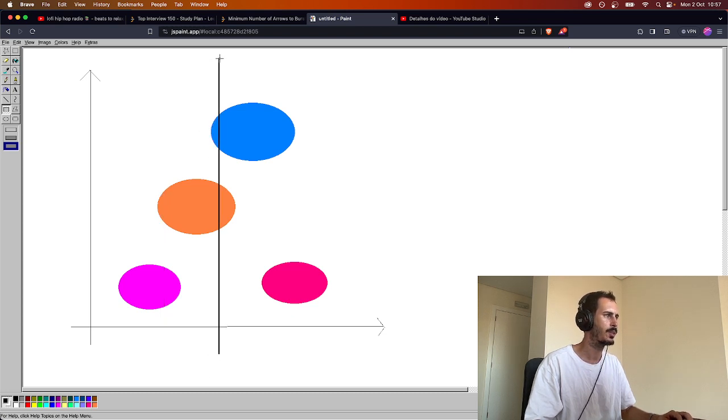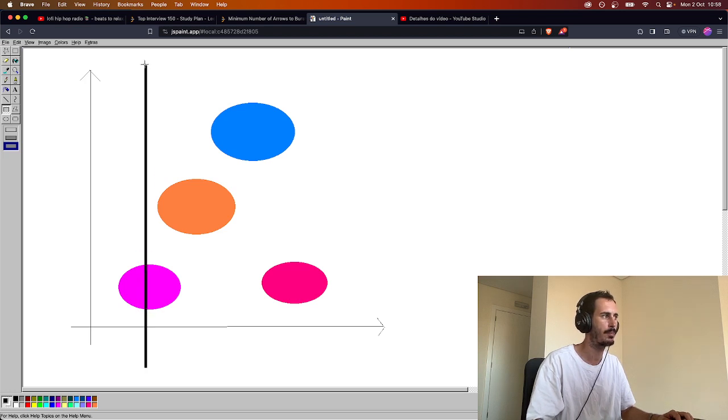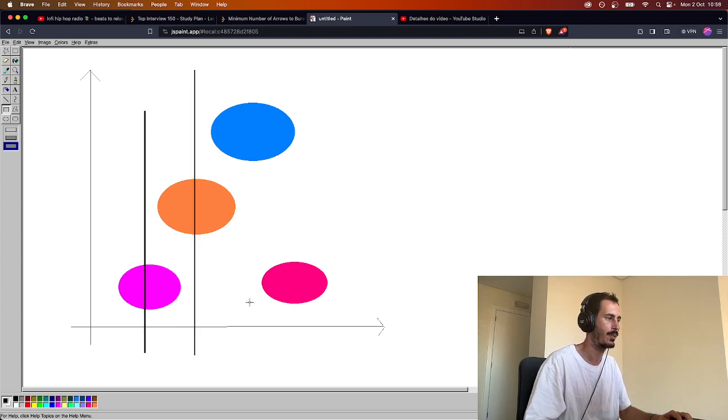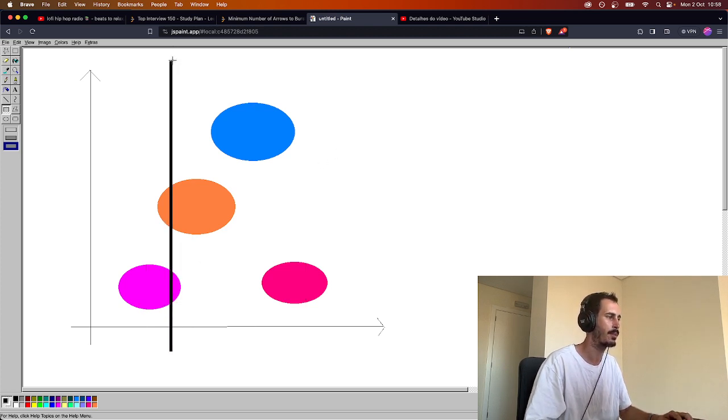And what do you want to do? You want to burst the balloons. If an arrow goes over a balloon it just keeps on going and pops all the balloons in its way. And how many arrows do we need to pop all the balloons? In this case we could just do 1 arrow, 2 arrows, 3 arrows. This would be the maximum number of arrows, which would be another problem. But we could just do 1 arrow that pops these 2 balloons and another arrow that pops these 2 balloons. And this is the best solution.